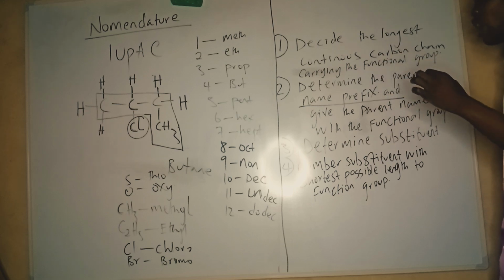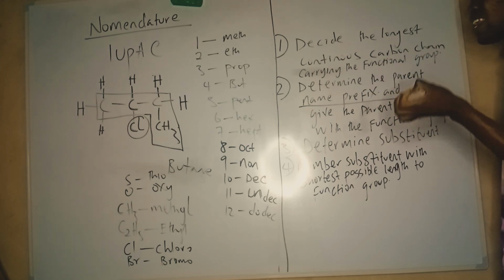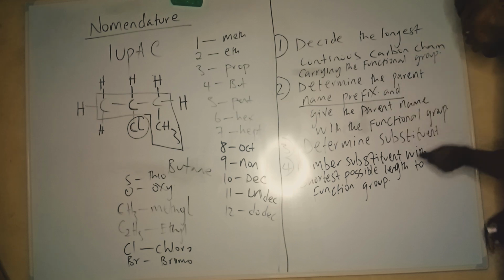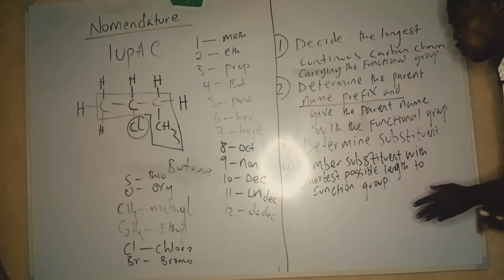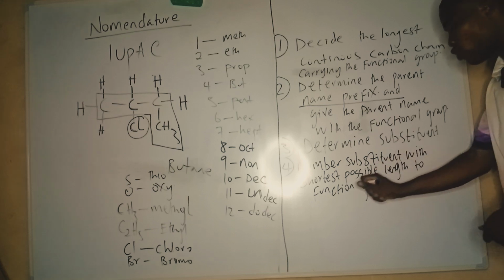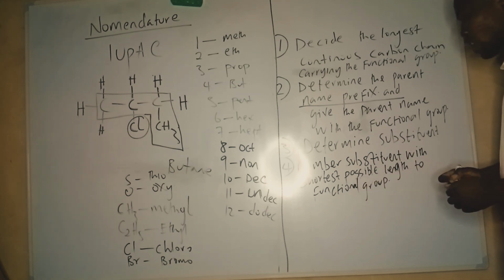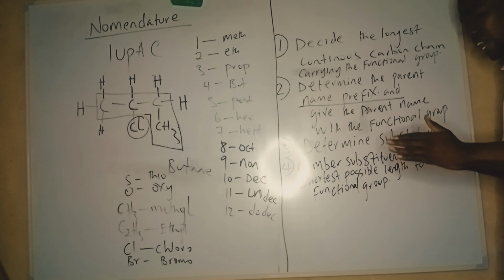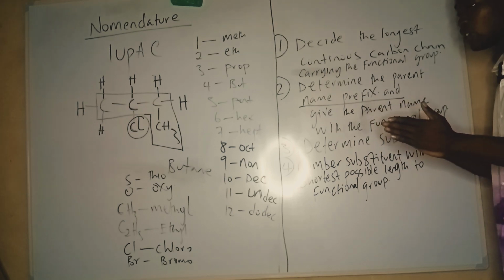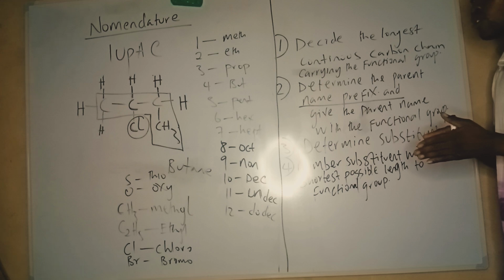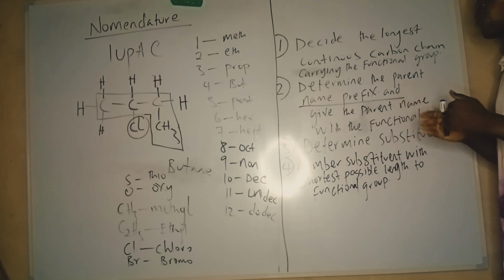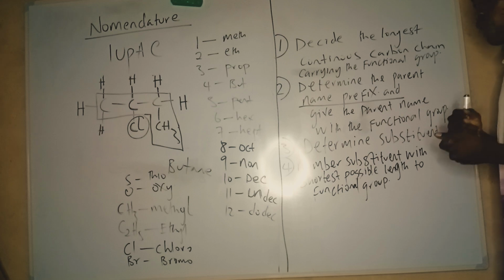I'm going to do one now. Or you number the substituents according to their smallest possible sum. On rule 4, remember I said smallest possible sum. When there's no functional group, you number substituents according to the smallest possible sum. I'm going to check from the left and add it up, check from the right and add it up. The smallest sum, you choose the side to use. We are going to illustrate.